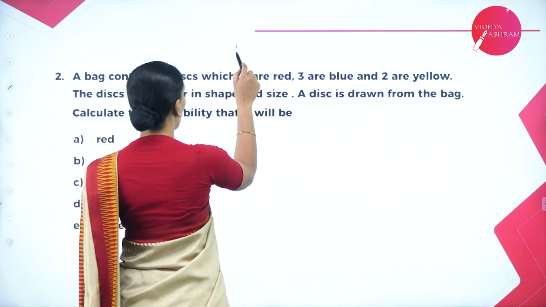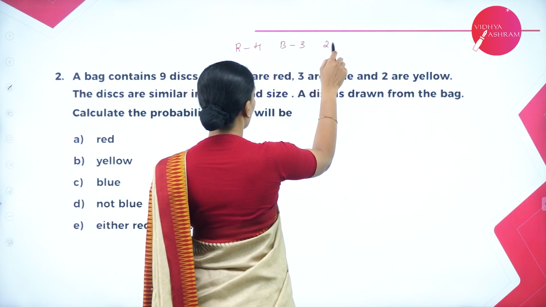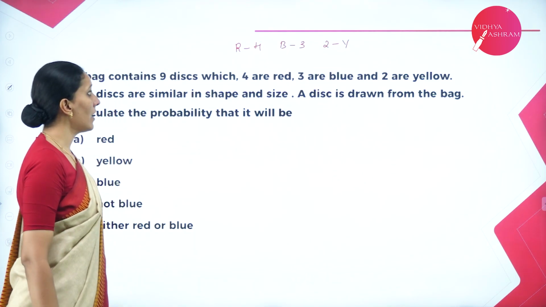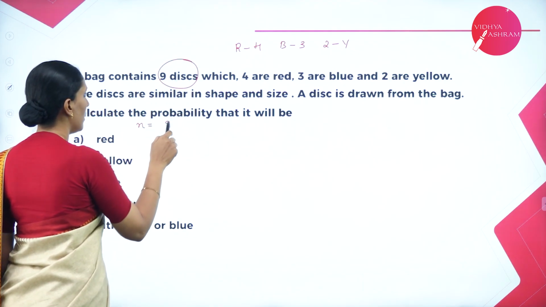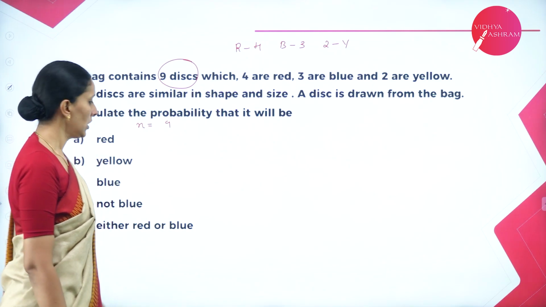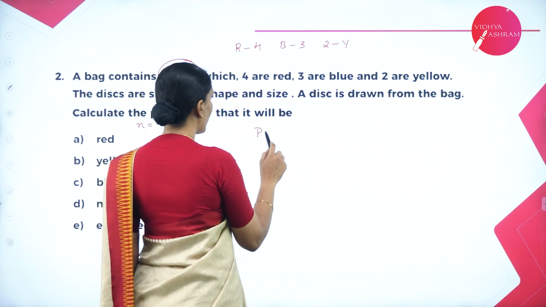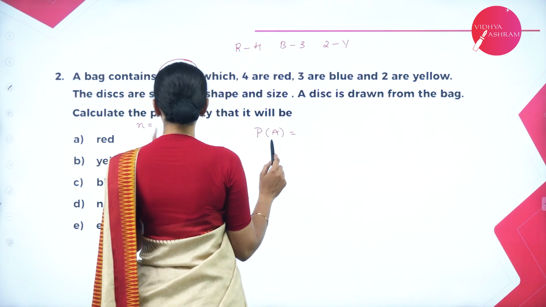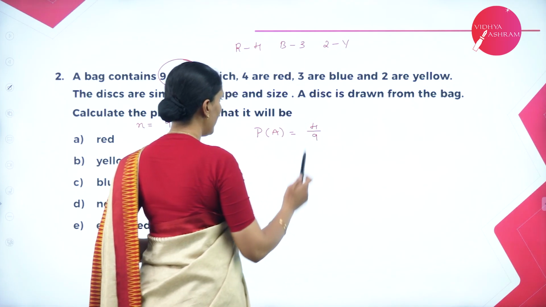So there are 4 red, 3 blue, 2 yellow. So in total there are 9 discs. That means the n value is 9. M changes according to the condition. The first one says it is red. So the probability of getting red, since there are 4 red, is 4 by 9.